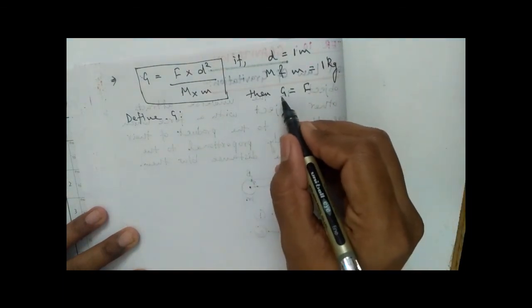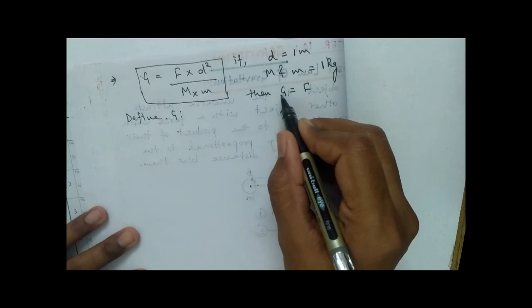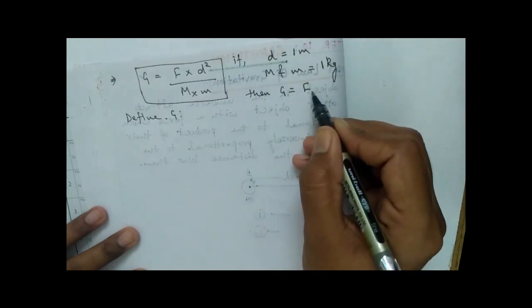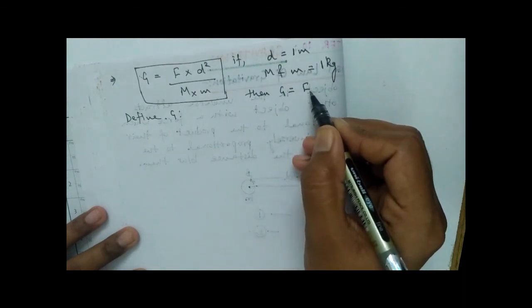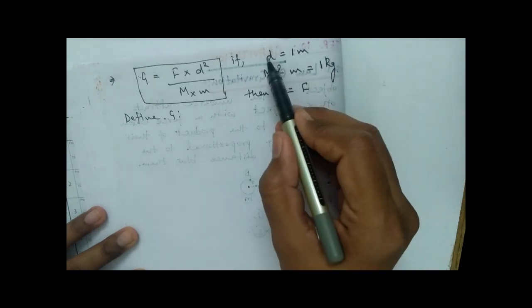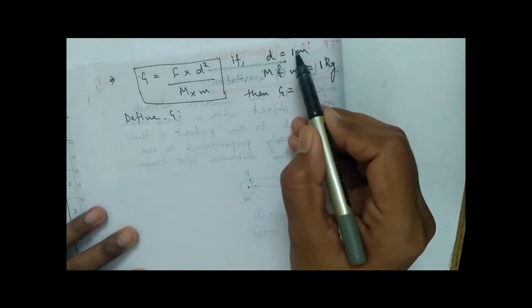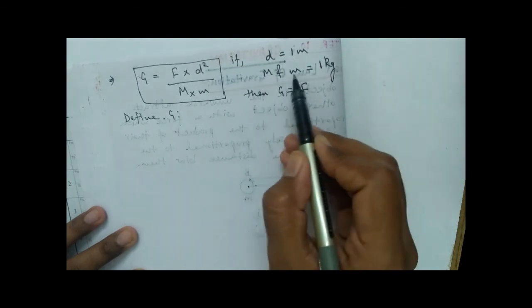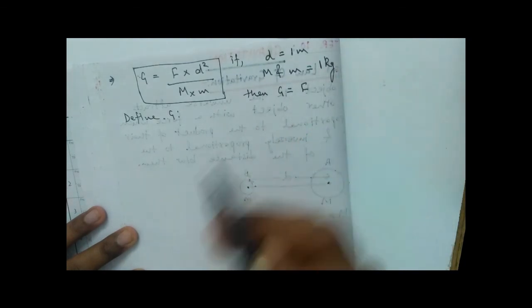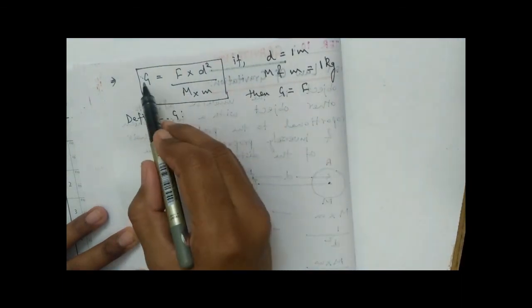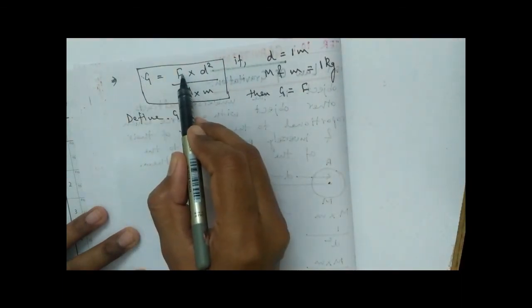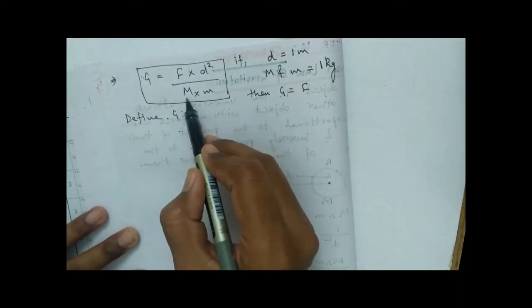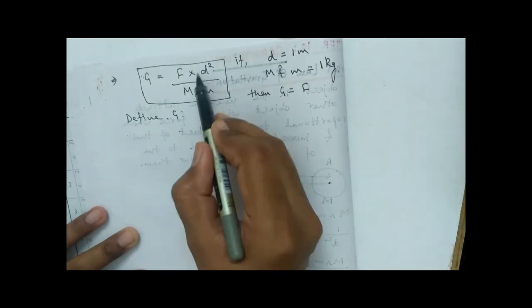So the universal gravitational constant will be equal to the gravitational force when the distance between the two objects is 1 meter and their masses are 1 kg each. G will be equal to F when d, m and m are 1.